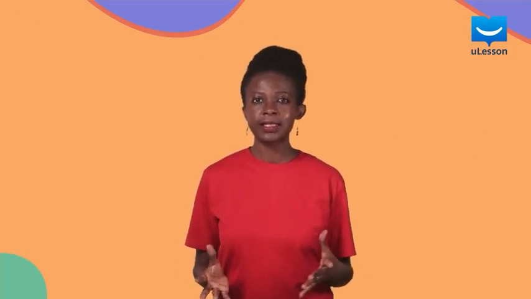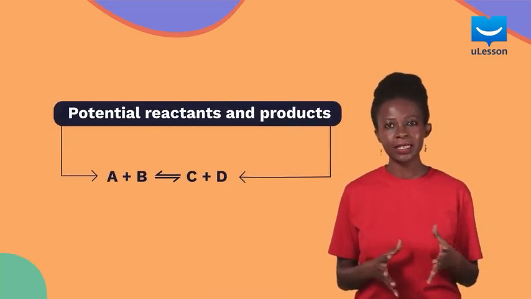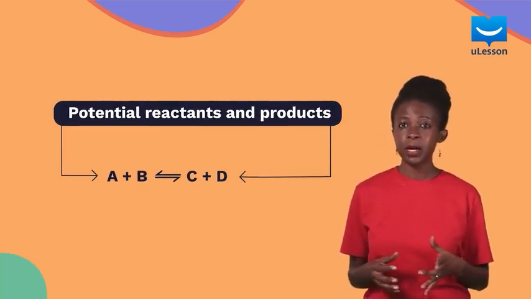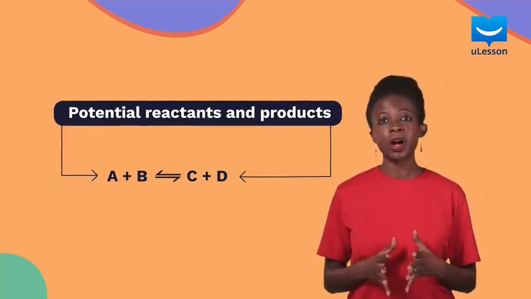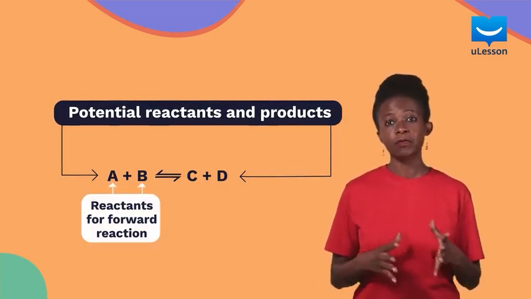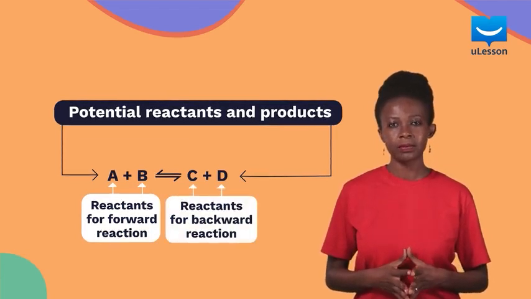On the other hand, for reversible reactions, since they proceed in both forward and backward directions, there is neither a clear reactant nor a clear product. All the species in a reversible reaction are both potential reactants and products. This means that the rate of reaction talked about in the law put up by Goldberg and Waj will be a function of the active masses of the reactants in the forward reaction and the reactants in the backward reaction.